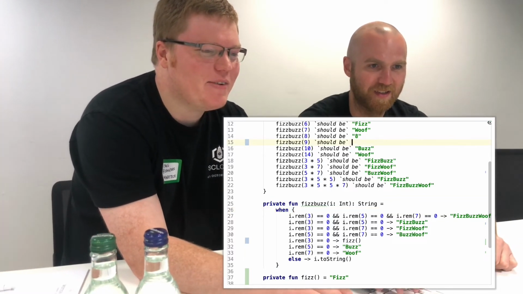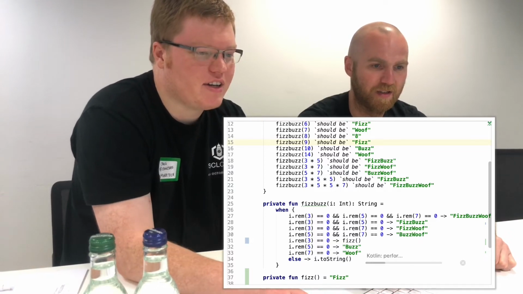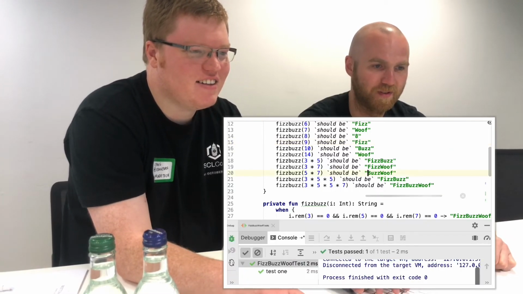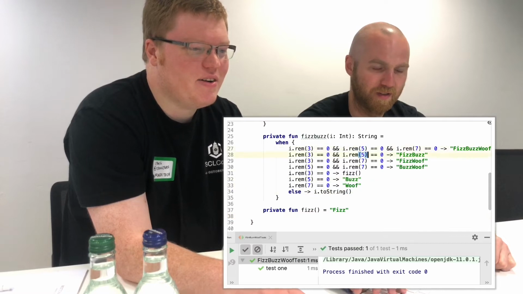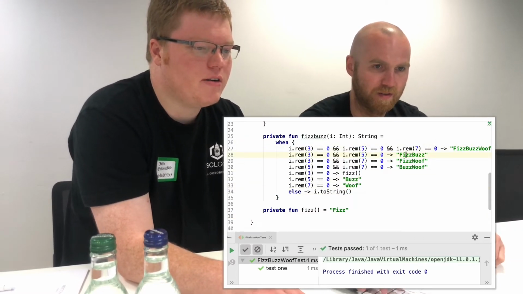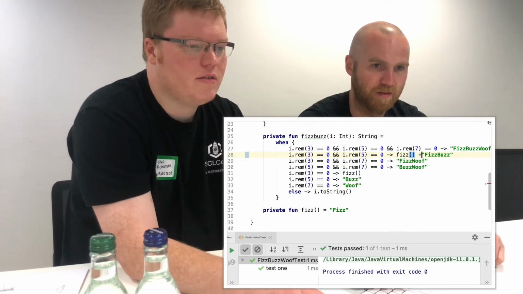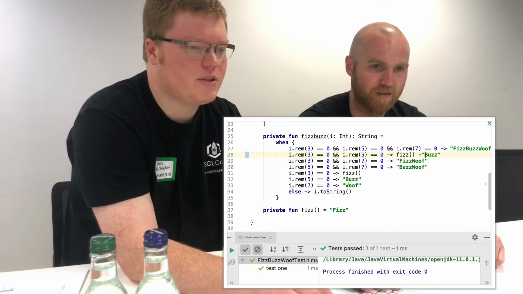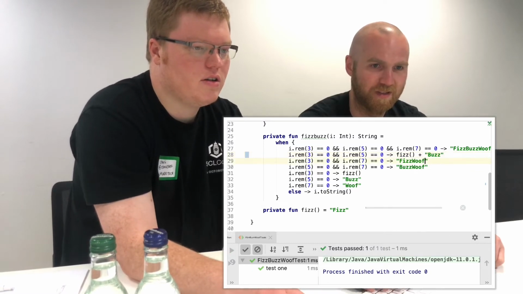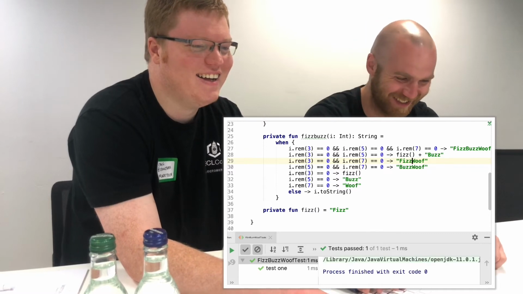So this needs to be fizz. Yeah. Let's run this. Okay. So I want to replace all of these fizzes as well with fizz. That should work. Yeah. Not sure where we're going after this, but...